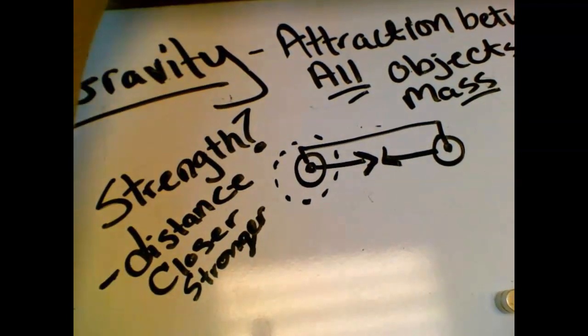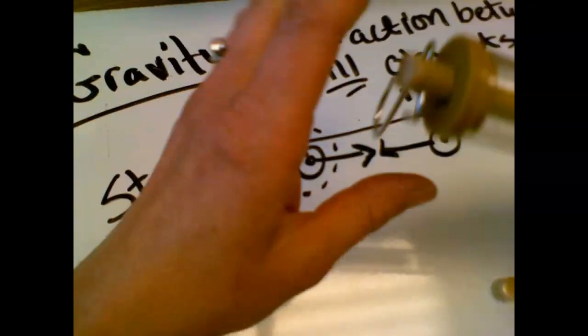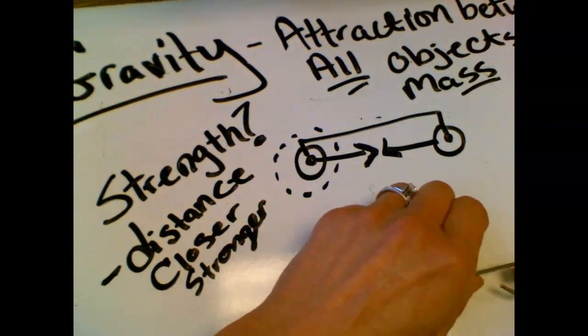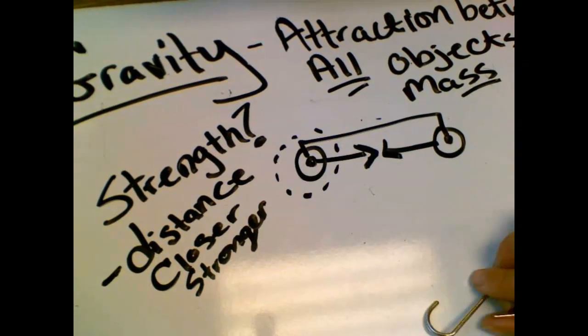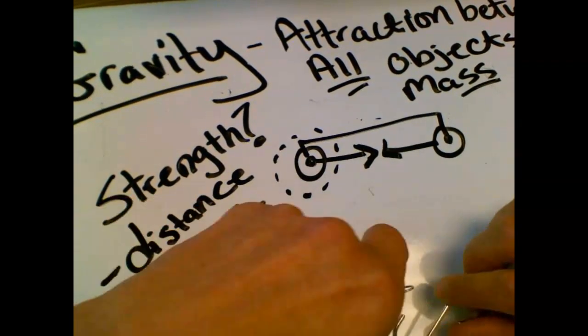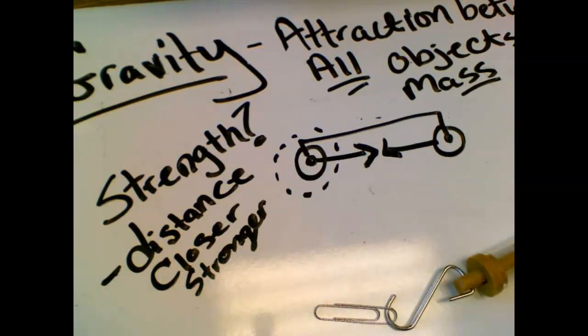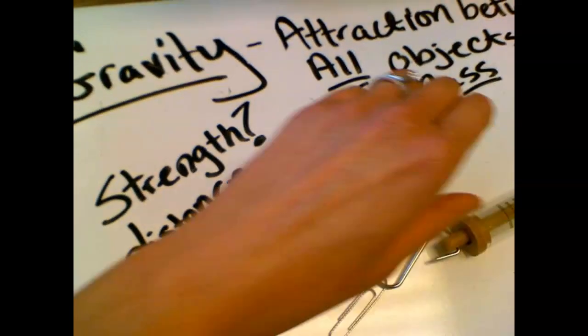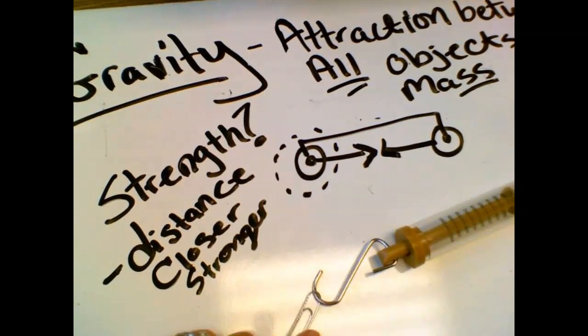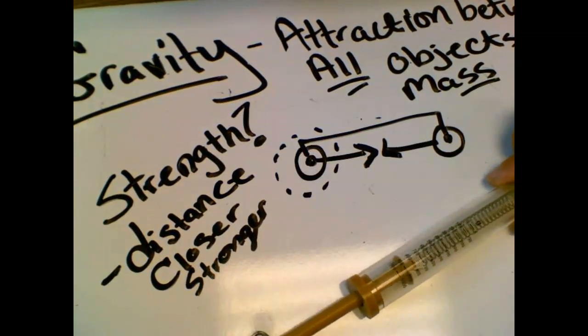So one other thing that we look at is the amount of stuff, or the amount of mass something has. To demonstrate this, I'm going to use a magnet and the paper clip again. And this is a spring.